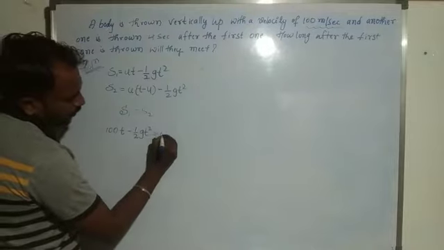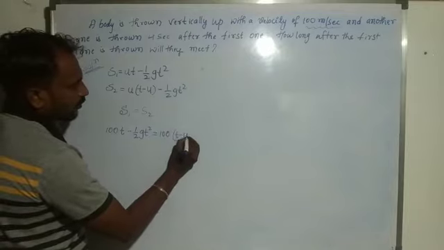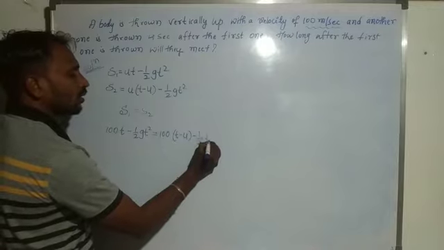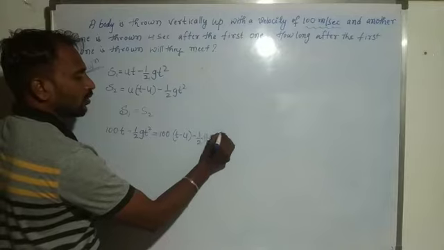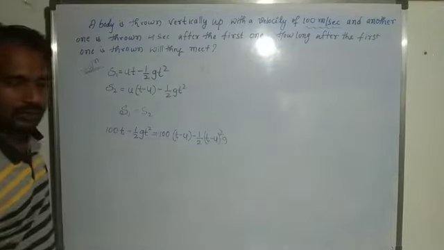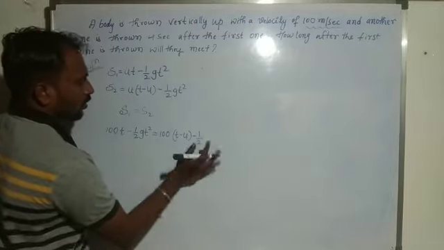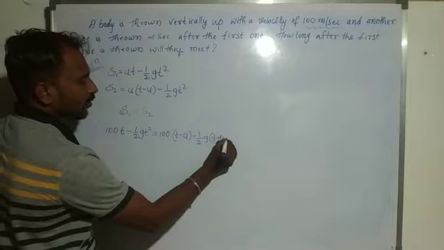So S2 is 100 into (t minus 4) minus half g (t minus 4) whole square.